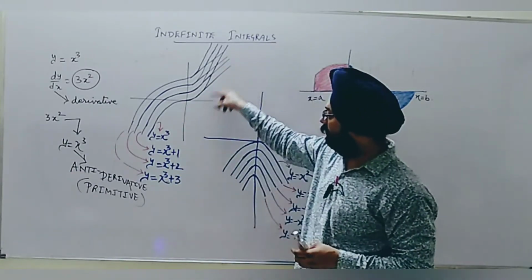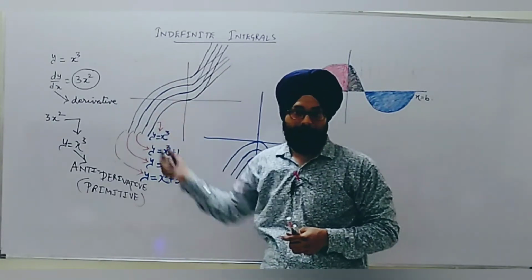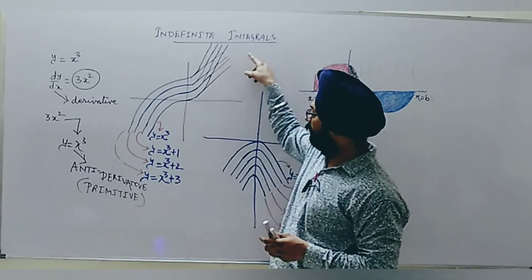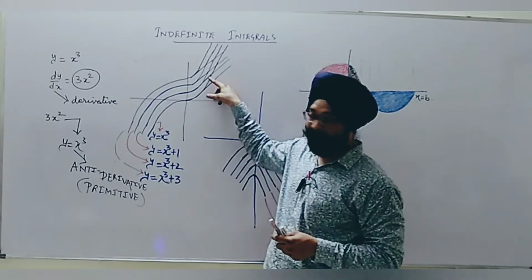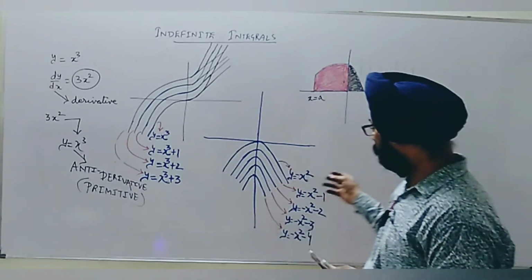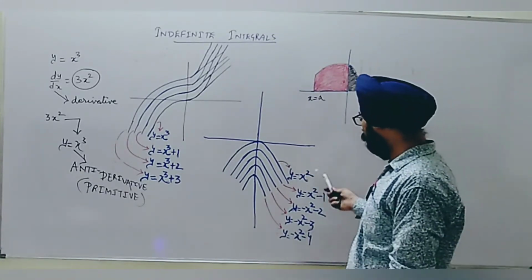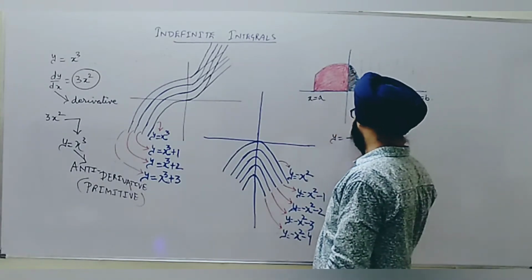You can see all these are parallel to each other, with some particular gap. All tangents are parallel, and since they are parallel, their slopes will be equal. Only the points change, but their slopes finally will be equal. We have taken a second example also. Here it is y is equal to minus x square, and I have drawn parallel curves.